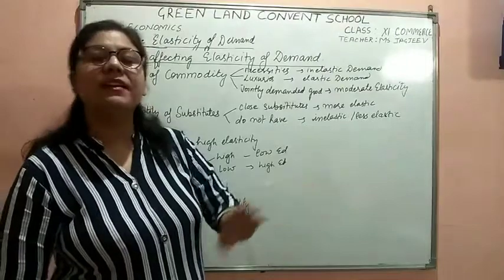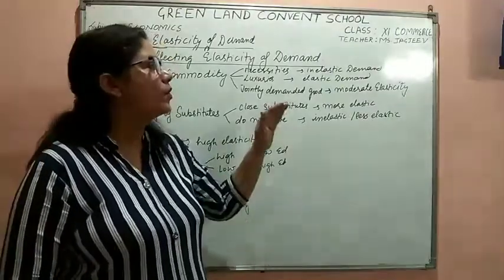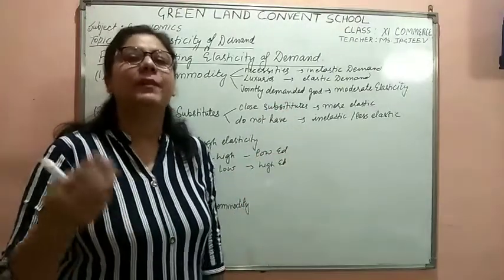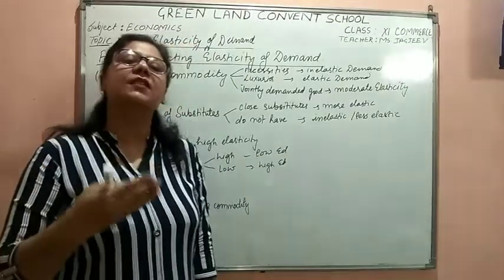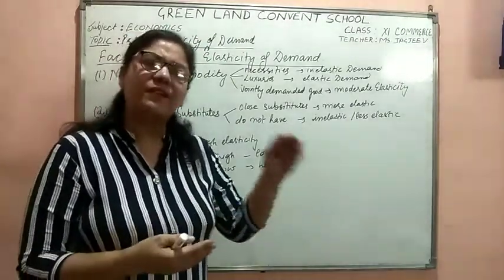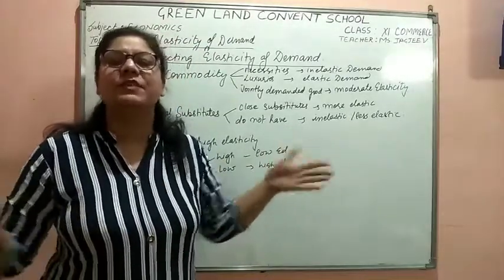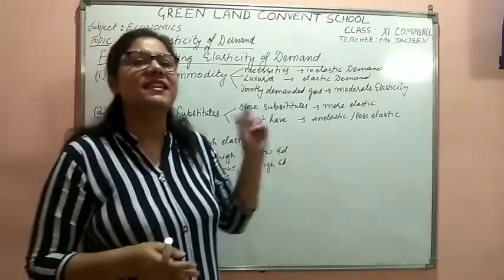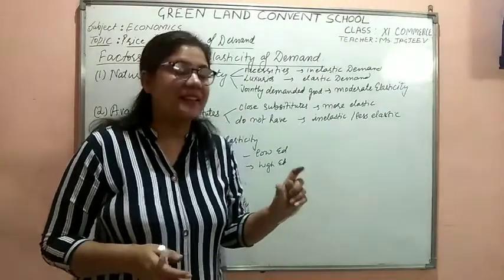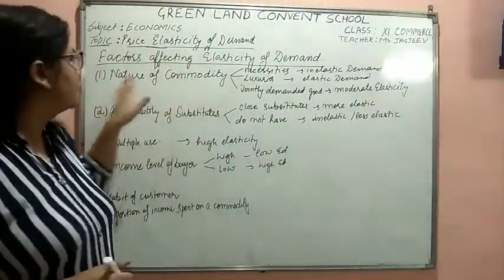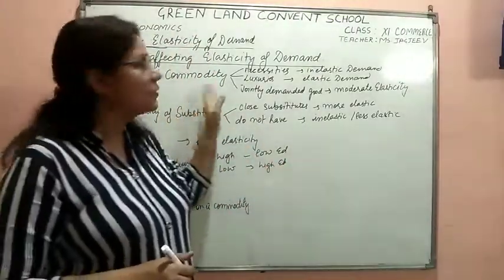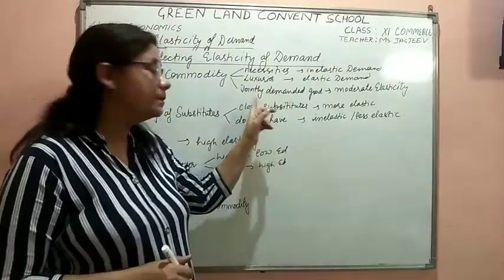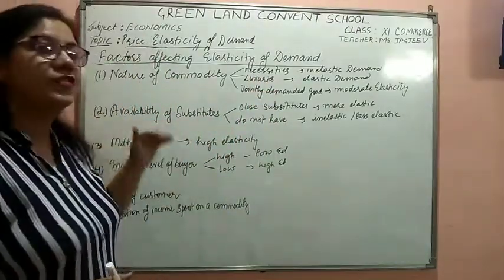If the price of butter goes up, the demand for bread will come down, but not to that extent. The elasticity will be less than elastic. So if the nature of commodity is asked, we would answer it in 3 points. After that, availability of substitutes.